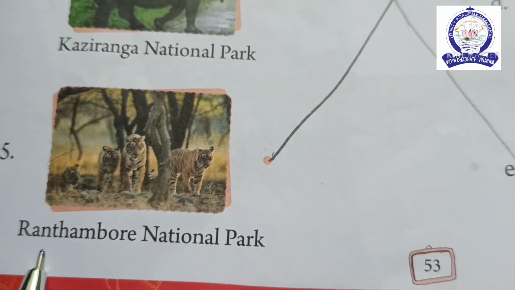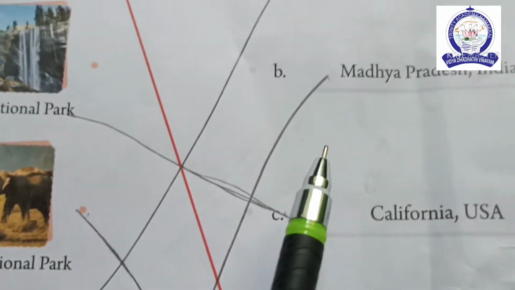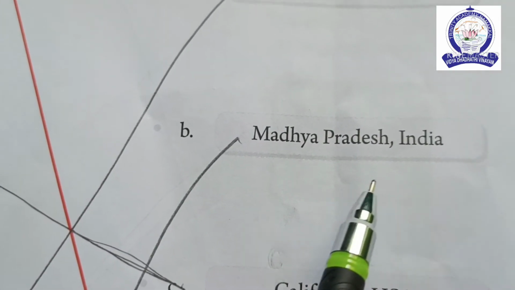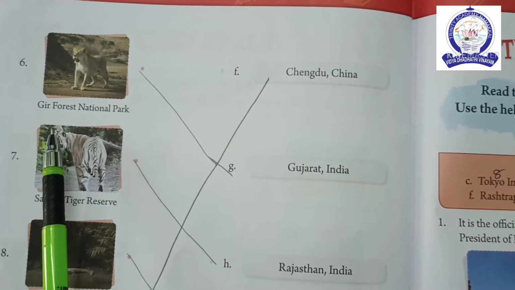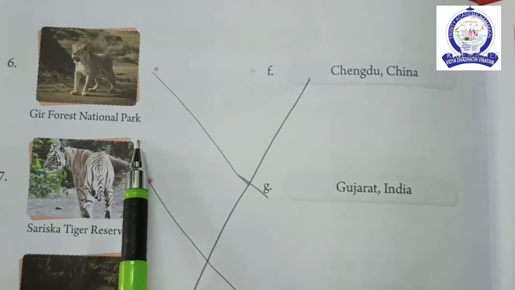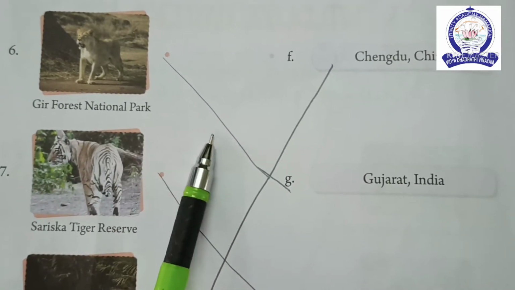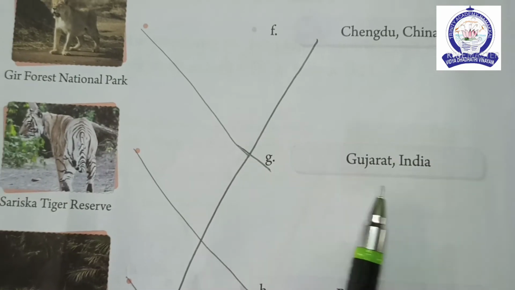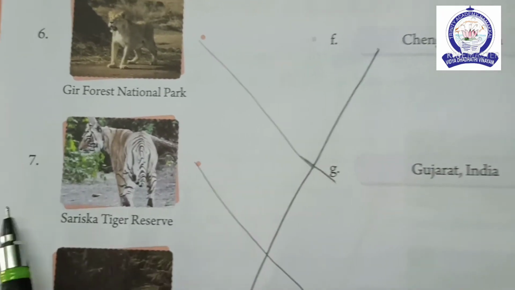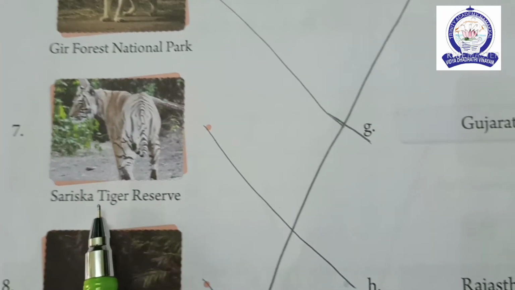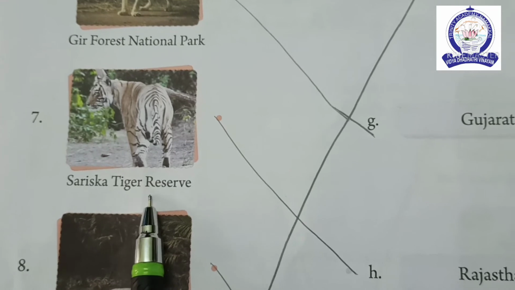Fifth one, Ranthambore National Park. It is in Madhya Pradesh, India. Sixth one, Gil Forest National Park. It is in Gujarat, India. Seventh one, Sariska Tiger Reserve.